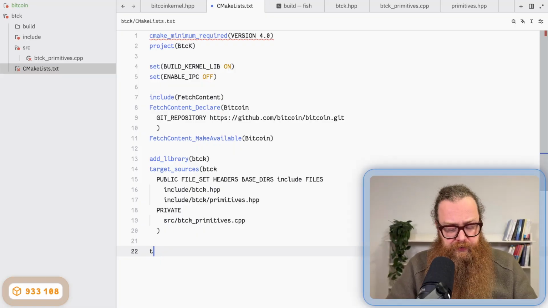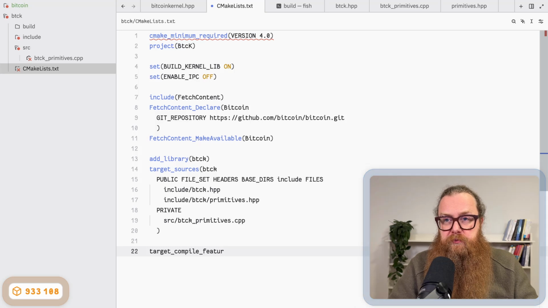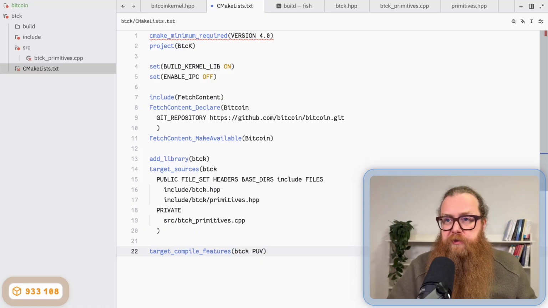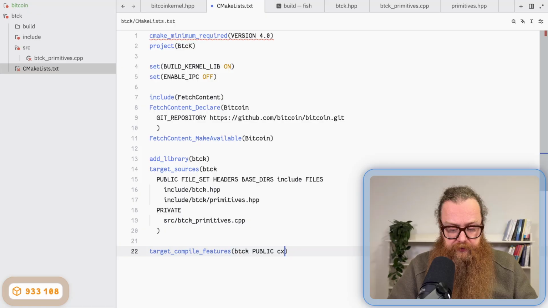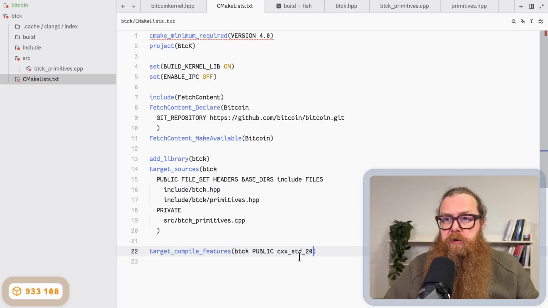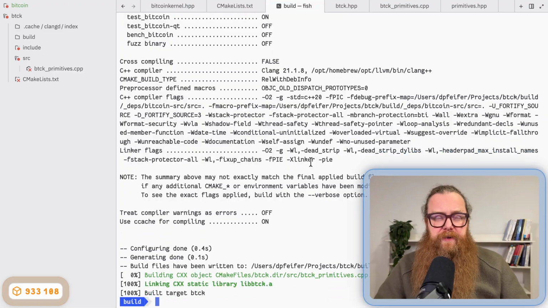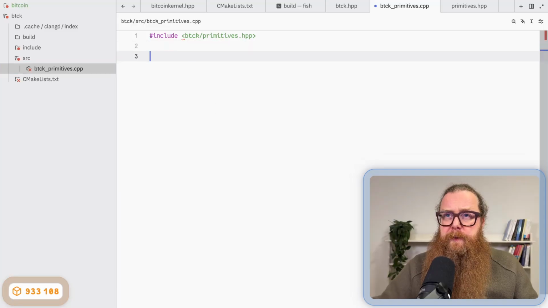And I do that with the function target compile features for the target btck, and I set it public because it's in a header file. Okay, I call it cxx std20. Good, and if I now rebuild, yay, it's building a library. Cool. Now I can start implementing.